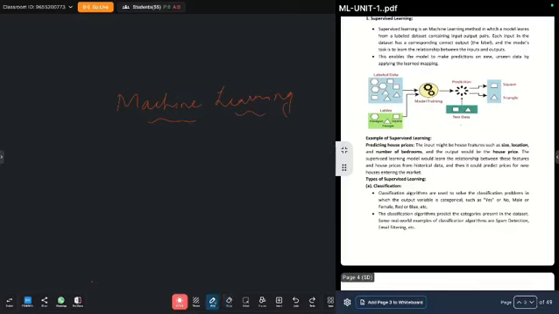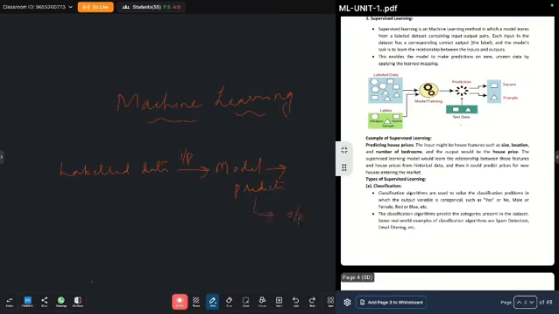The model predicts, then it will test the data and it will give the output.